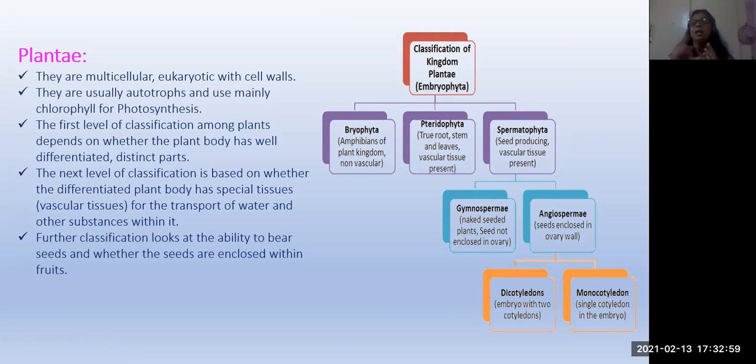And one more thing, here zygote is present. In thallophytes, zygote is present, but there is no embryo. But in bryophyta, an embryonic stage is present. What is the difference between zygote and embryo? Zygote is a single cell, whereas embryo is a zygote that differentiates and forms a multicellular part. That is called an embryo. From the embryo, then the new plants will come, isn't it?